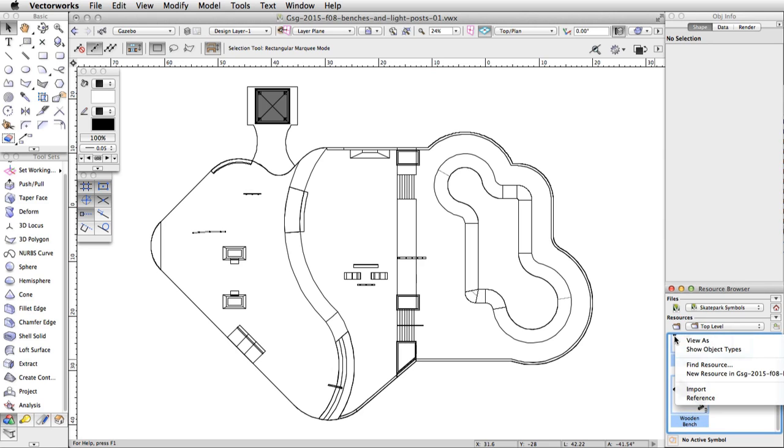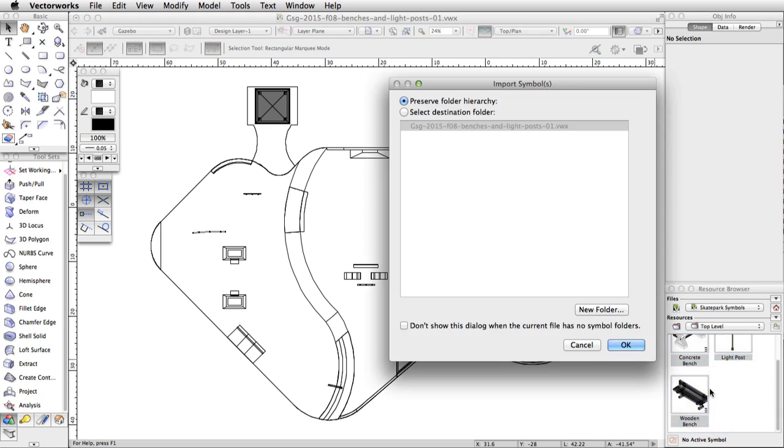To import the symbols into our document, you can either drag and drop a symbol into the file or use the import option to move the resources into the active document. Select all 3 symbols in the resource browser. Right-click on the first symbol and choose Import from the menu. In the Import Symbols dialog, leave the Preserve Folder Hierarchy enabled and click OK.